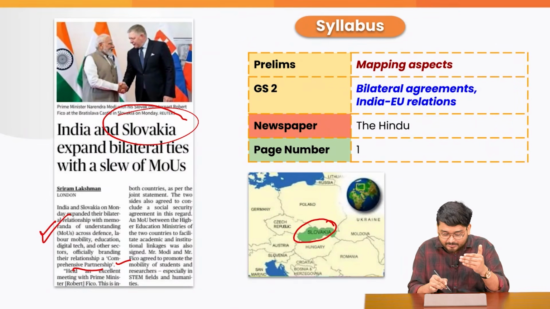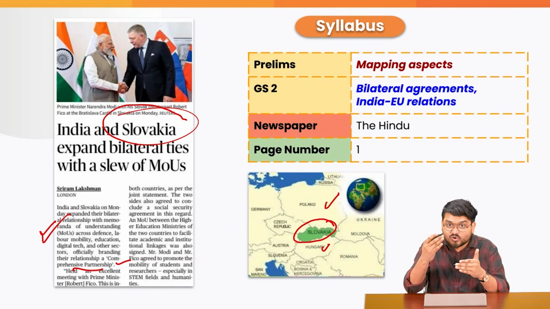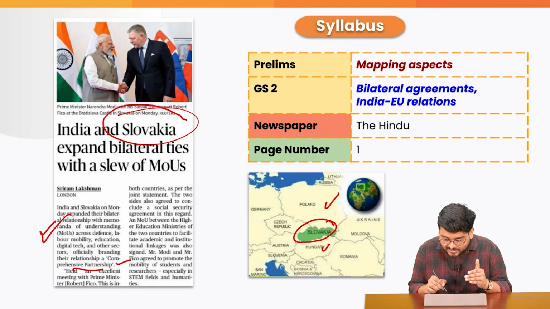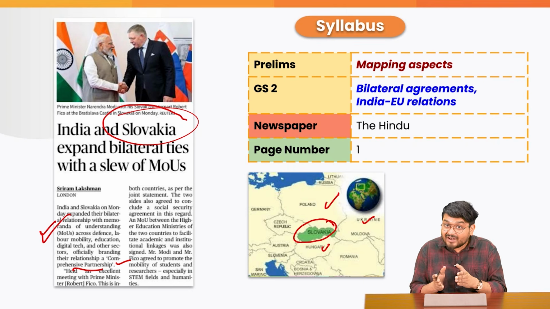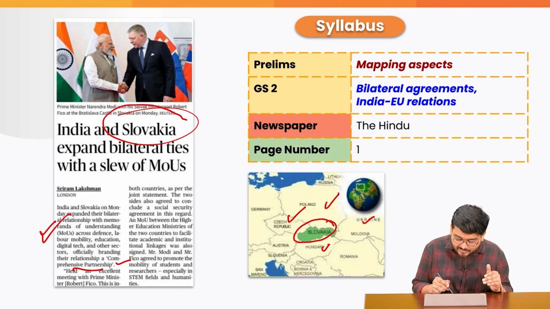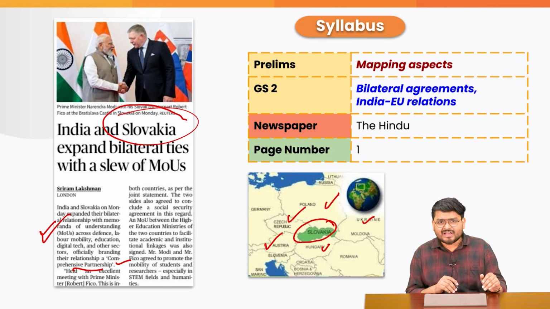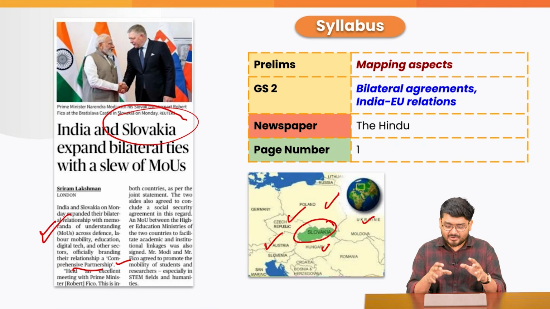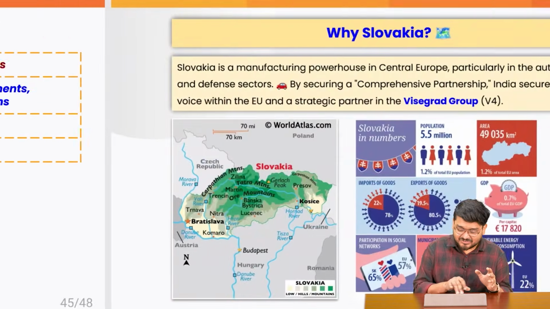It is sandwiched between Poland and Hungary, the north and south side. On the eastern side, it is having Ukraine. And on the western side, we have Czech Republic and Austria. Can in the comment section anyone tell me how many of them are playing World Cup as of now?